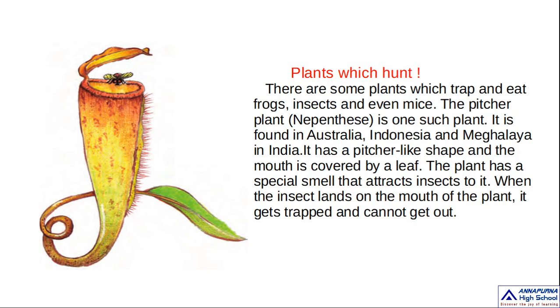Okay, see here, plants which hunt. Once listen, there are some plants which trap and eat frogs, insects and even mice. Mice means mouse, rat, such type of animals. So plants eat frogs, insects and even mice also.